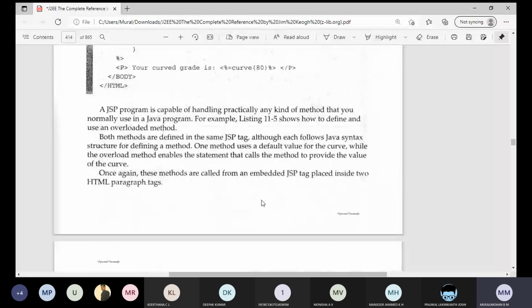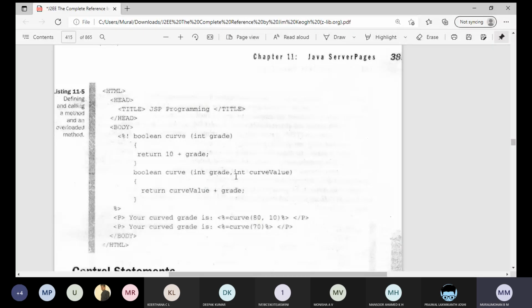So just observe here, we overloaded a method. Can we overload any method? Yes. Overloading means the name of the method will be the same, while the signature, that is the arguments of the method, will be different, right? Arguments are different. Here you observe this is one boolean method curve, taking one argument grade, and here is one more method with the same name and the same return type, and it is taking two arguments.